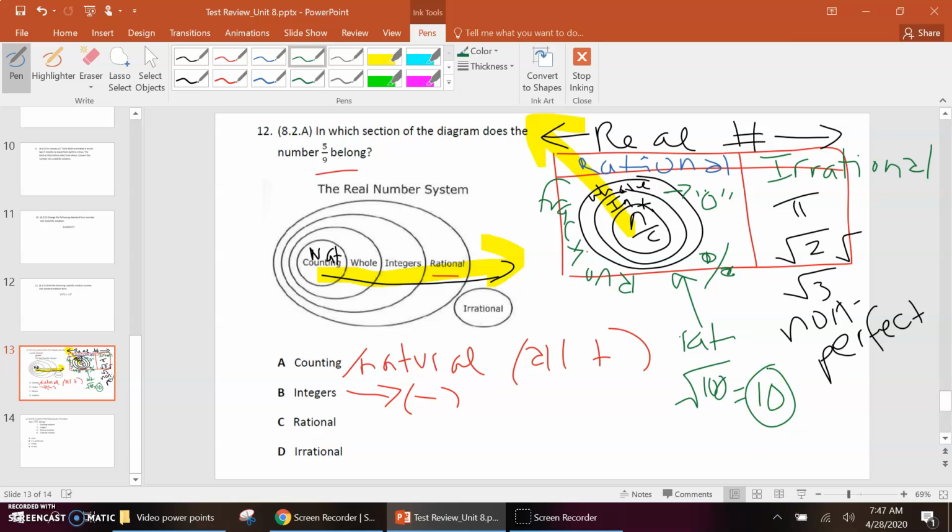Okay, so for this question, where does 5/9 belong? It's going to belong in the rational numbers because that is the first place where you start seeing fractions. No fractions exist from the natural counting, whole, or integer. And I just realized that I flip-flopped that. I wonder if that is a typo.